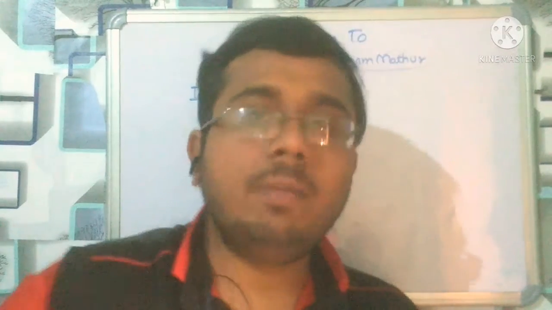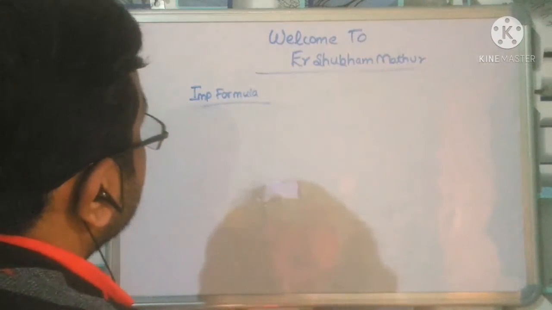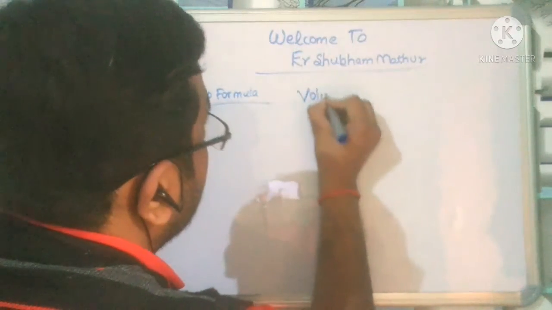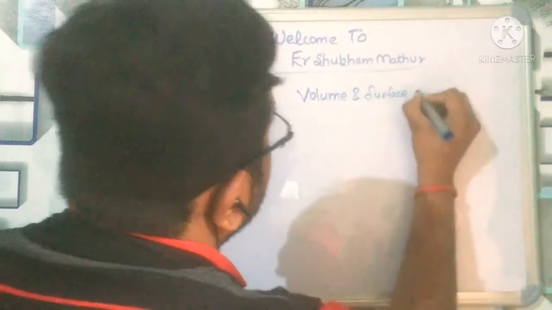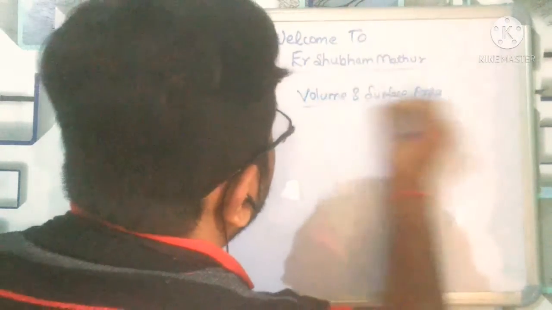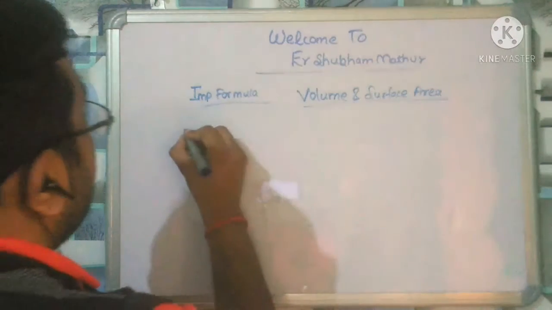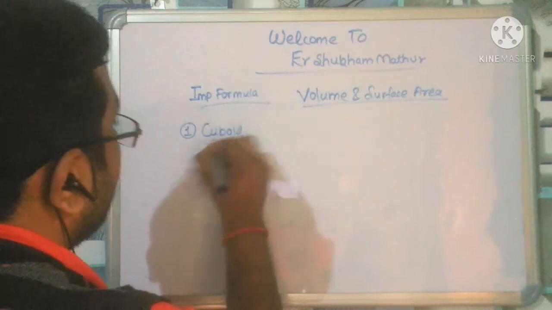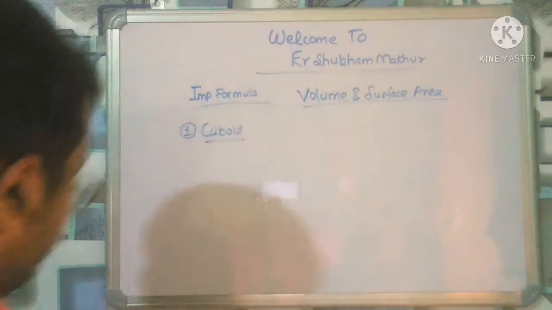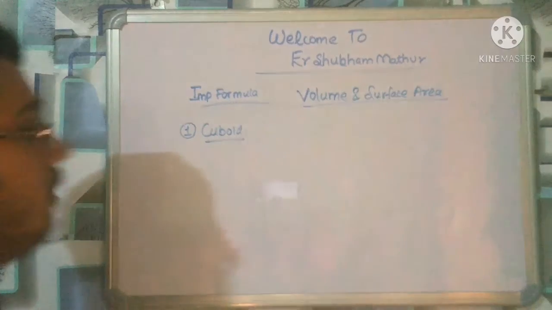Let us have a look at the volume and the surface area of different shapes. Now I am going to write volume and surface area. Just remember the formulas I am going to write. First of all, I am going to write about the cuboid. What is a cuboid?